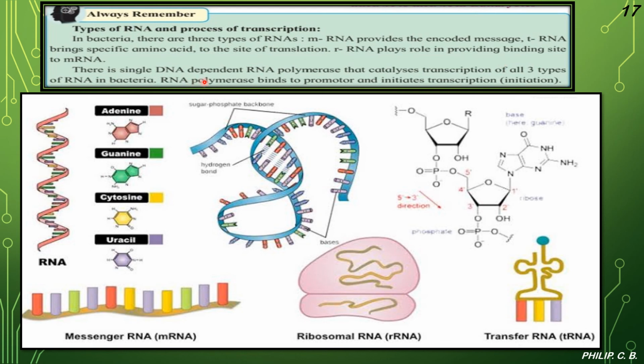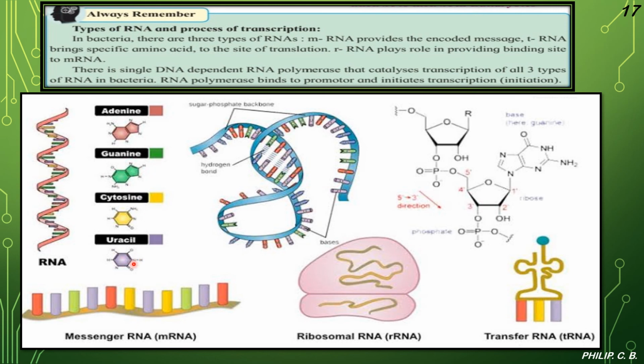Okay, so there is a single DNA dependent RNA polymerase that catalyzes transcription of all the three types of RNA in bacteria. So the RNA polymerase binds to the promoter and initiates transcription, which we call initiation. Clear? Now again I put the image of all the three types for your understanding, which you already know about RNA, the types. So here you can see RNA, adenine, guanine, cytosine, and uracil replacing thymine.